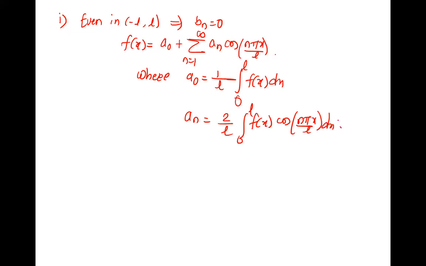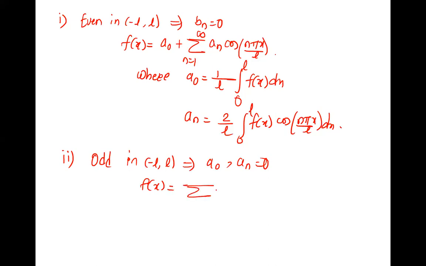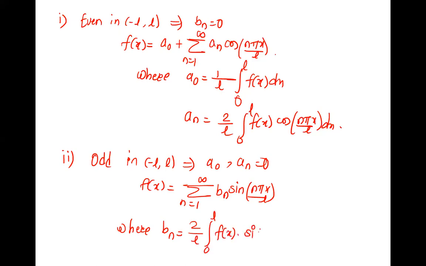Correct. Done. Second type is odd in minus L to L. Here a naught and an are 0, and therefore the Fourier series is summation bn sin n pi x by L, n is 1 to infinity, where bn is 2 upon L, 0 to L, f of x into sin n pi x by L dx.